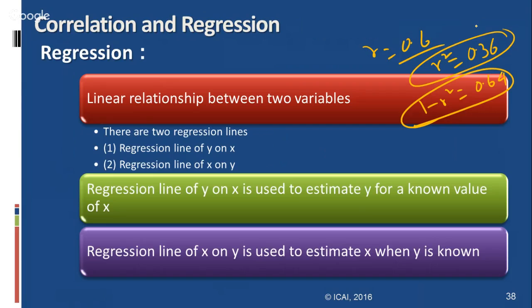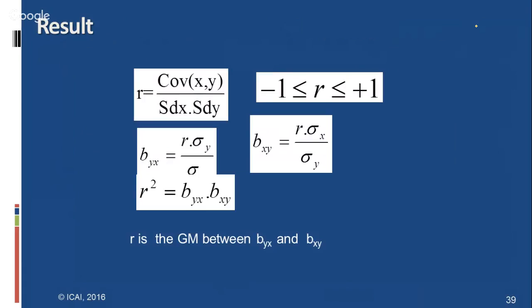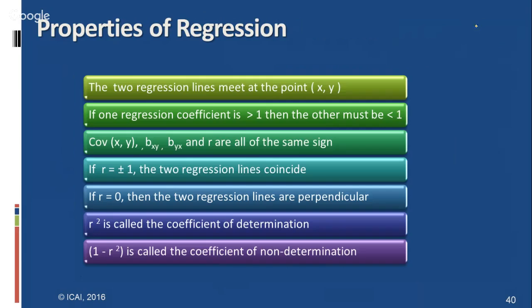These are the very important MCQ formulas: coefficient of determination and non-determination, when the two regression lines are parallel or perpendicular to each other, and the conditions for the formulas for the correlation. Further, Spearman's rank correlation properties and concurrent deviation properties are very important from the examination point of view. Here the formulas are also given, and the properties of regression lines are also very important for the examination.